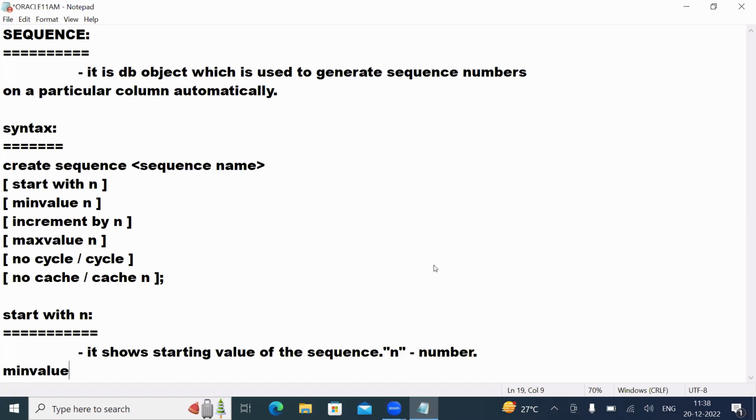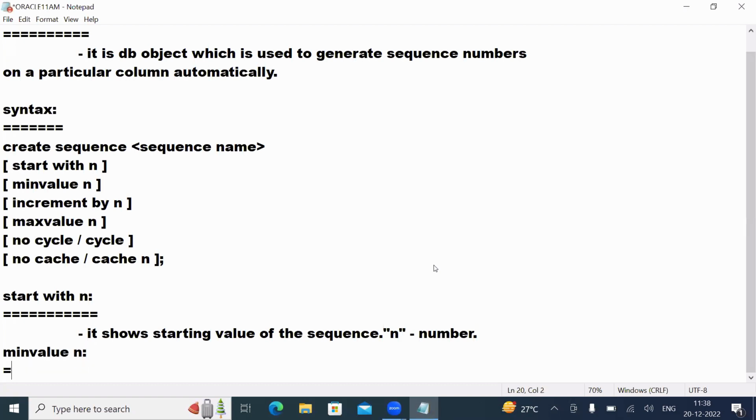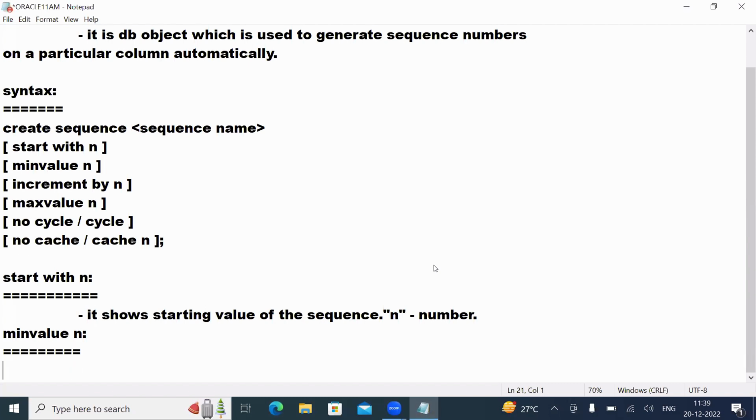The next one is called min value n. Min value n shows, in the set of sequence numbers, your minimum value. So it shows the minimum value from a sequence. And here also n is nothing but a number.